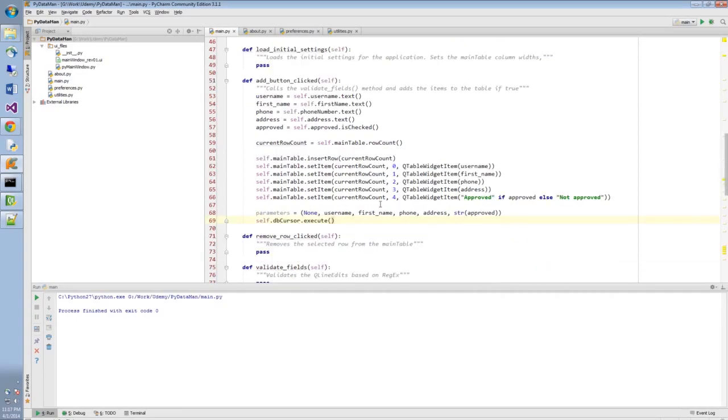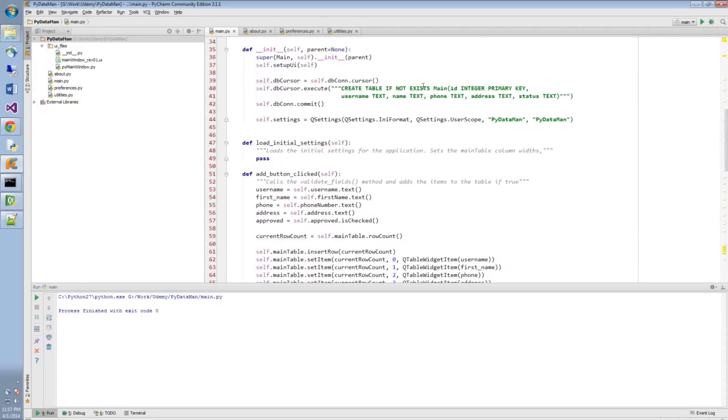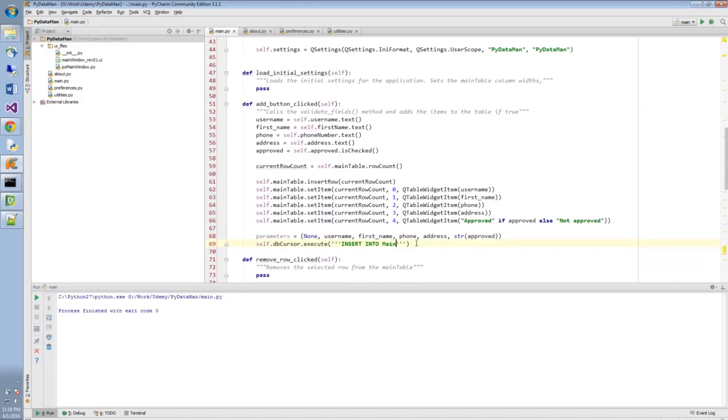table. And now, since I'm not creating a table this time, I'm rather inserting into it. I'm going to have a multi-line string here, and I'm going to say INSERT INTO main, and remember, main is the name of our table right here. So if you picked some other name for your table, that's where you need to put it. VALUES.